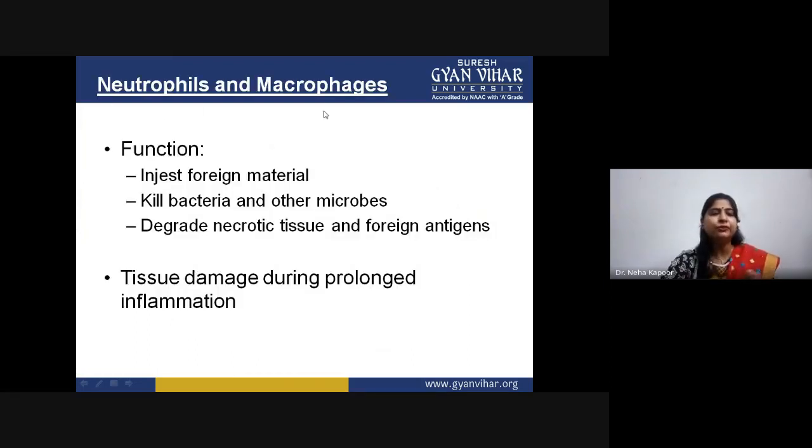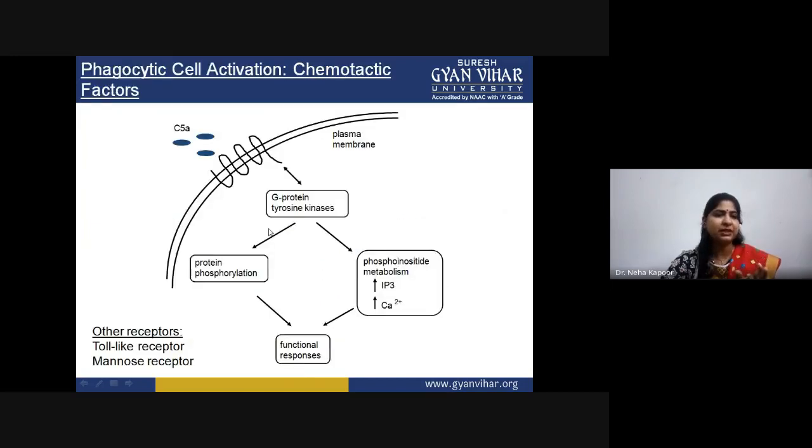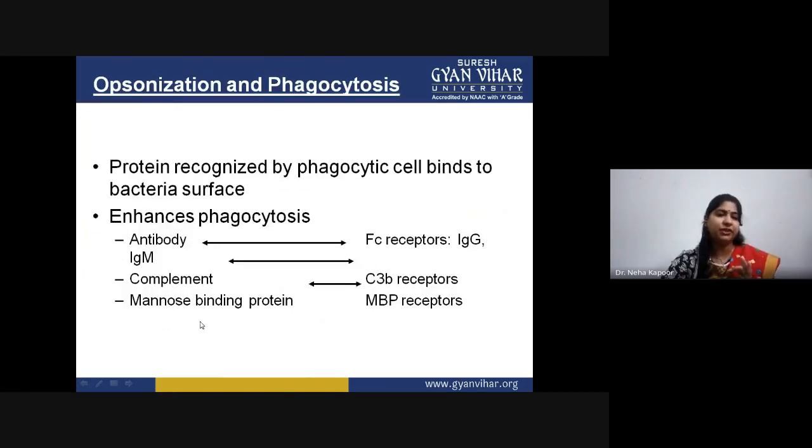So the basic function of these phagocytes, neutrophils and macrophages, is to ingest the foreign material, to kill the bacteria and other microbes, and to prevent tissue damage. This was the complete neutrophil recruitment that we have already discussed. This was the complete phagocytic cell activation with the help of chemotactic factors. So the complete process of adhesion, chemotaxis, phagocytosis, respiratory burst, and degranulation is carried out by phagocytes.